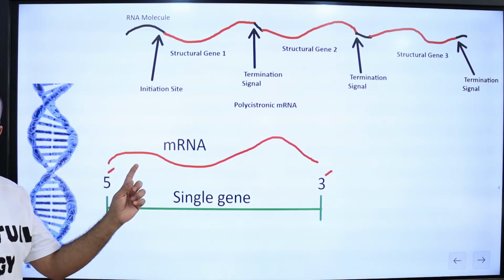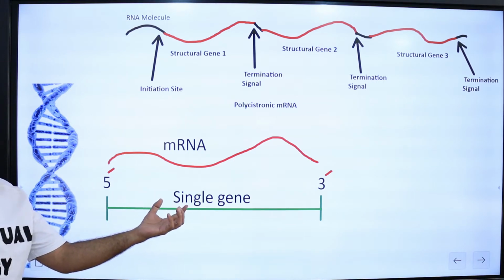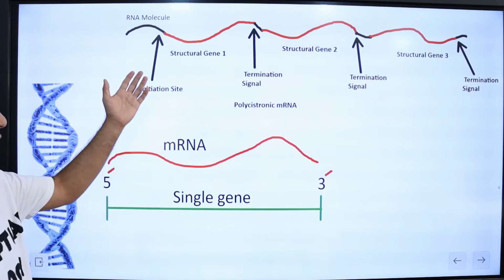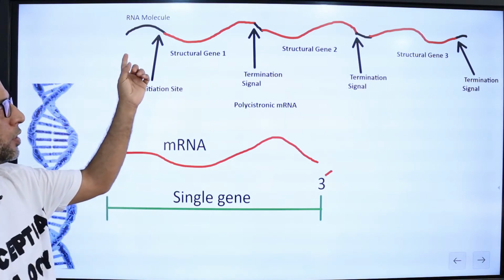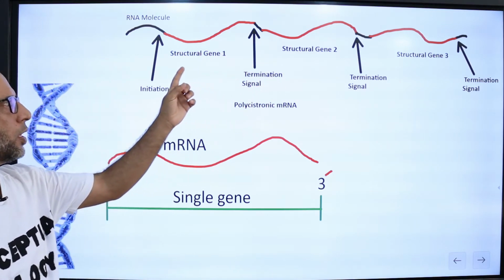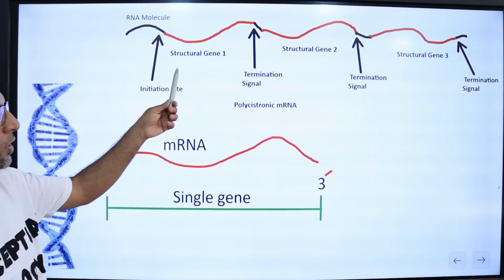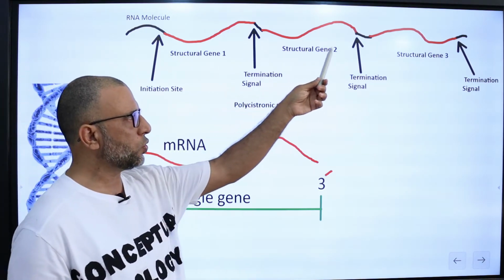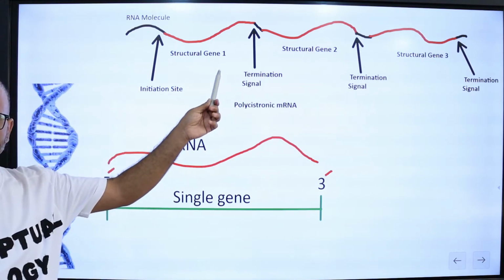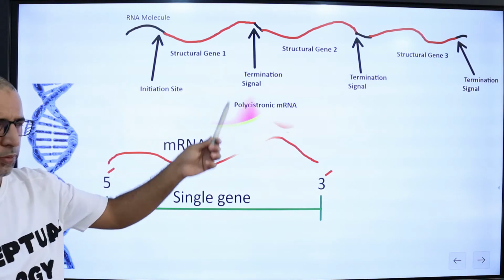So, the mRNA synthesized in a eukaryotic cell has a single gene, so it is monocistronic or monogenic. But in prokaryotes, a single mRNA molecule is synthesized that has more than one gene. As we can see here, there is structural gene 1, structural gene 2 and structural gene 3. So, prokaryotic mRNA is polycistronic because it contains more than one gene.